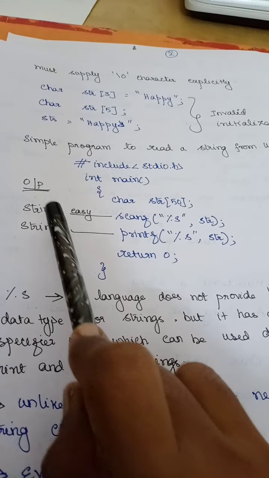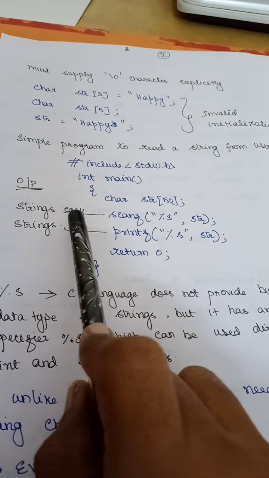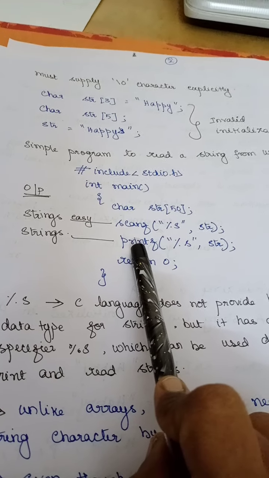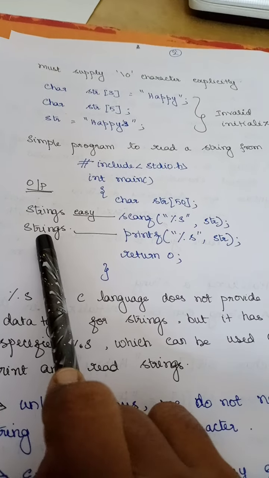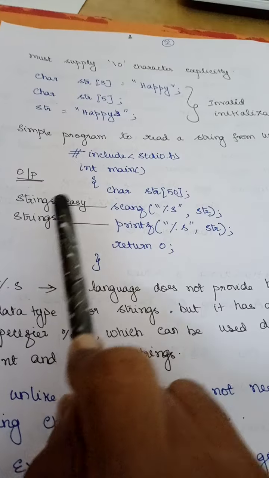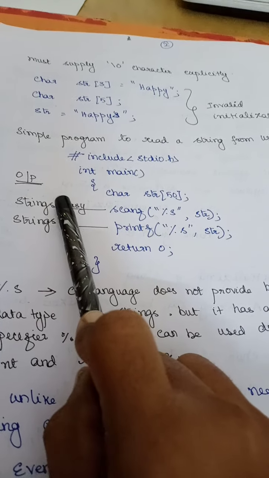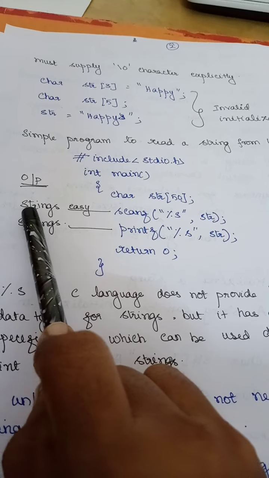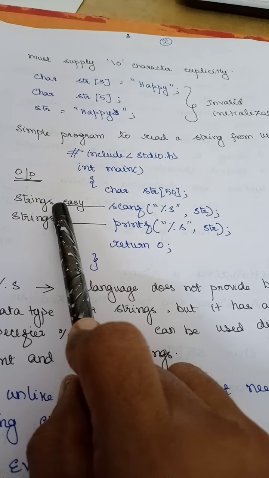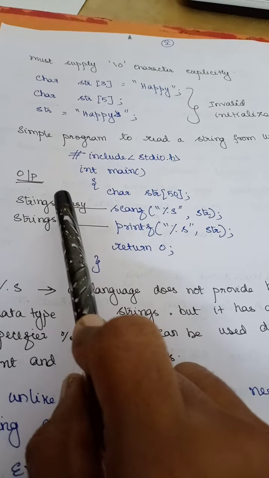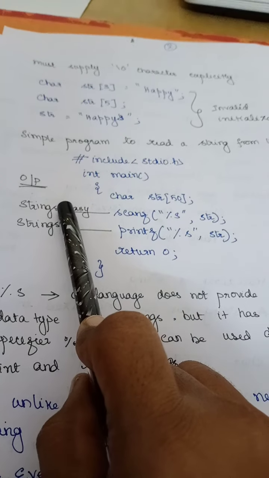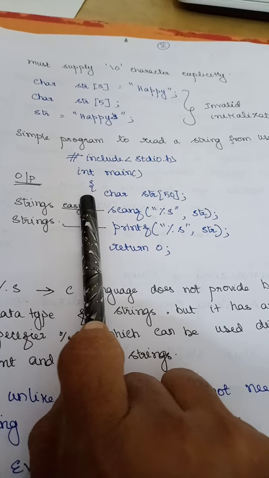So if I specify strings easy, right? Now using the printf, I am able to print only strings. Why? Because the space will not be recognized. Once I read, it will read only the sequence of characters till it encounters a space, tab, new line, etc. Once a space is encountered, it will not read the remaining part.